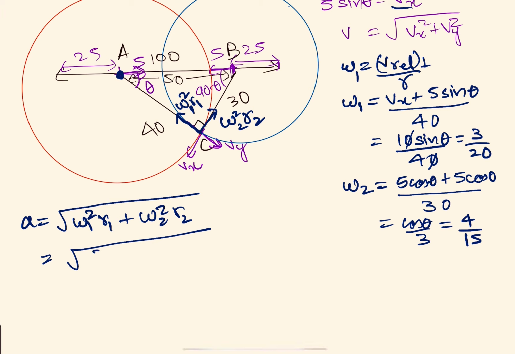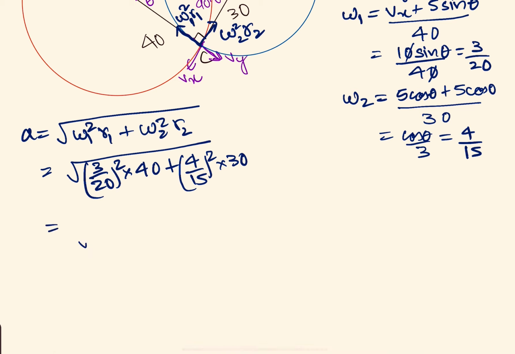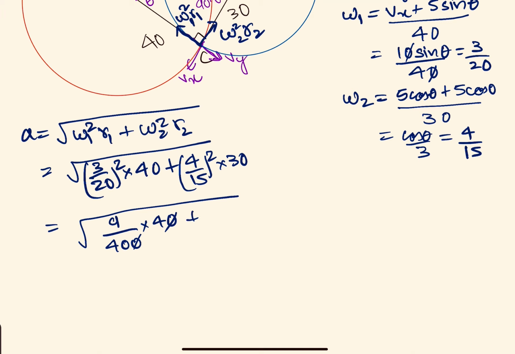So we'll have 3 by 20 whole square into R1, R1 is 40, plus 4 by 15 whole square into R2, R2 is 30. So we get 9 by 400 into 40, and here we get 16 divided by 15 into 15, into 30.